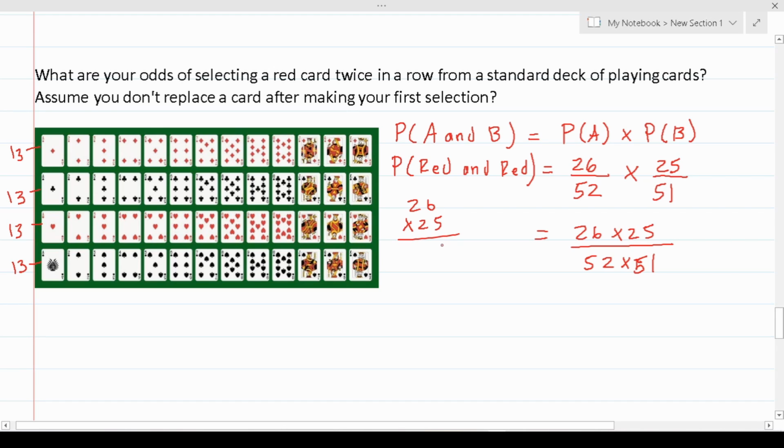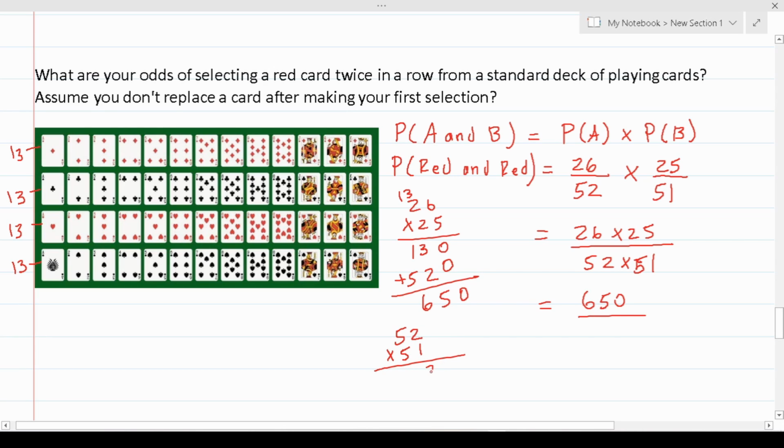5 times 6 is 30, carry your 3. 5 times 2 is 10, plus 3 is 13. Add a 0 placeholder. 2 times 6 is 12, carry a 1. 2 times 2 is 4, plus 1 is 5. This is 0 plus 0, 2 plus 3, which is 5, and 1 plus 5, which is 6. So this is 650 over, and then we have 52 times 51.